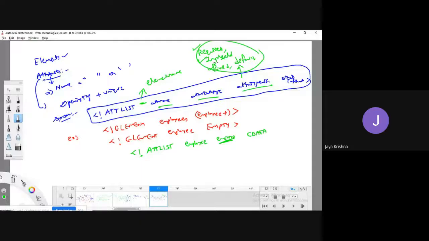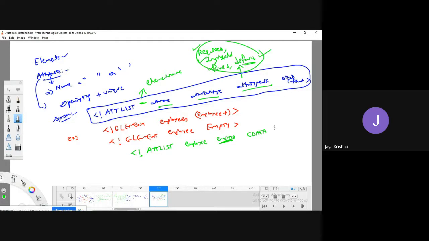Meaning that for employee number, whether the user must give the employee number or not, that is what we are specifying as required. Implied means optional. Fixed means the value of this employee number is fixed. Default means if we do not specify anything explicitly, it is going to take the default value. That is the meaning of attribute specifications.